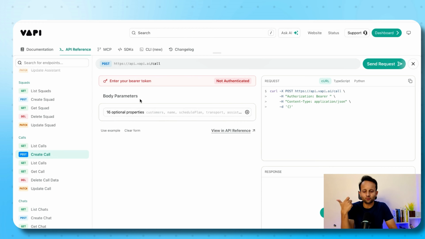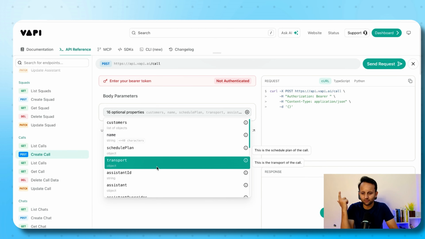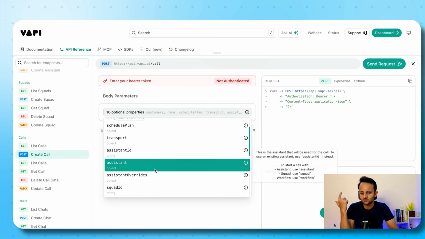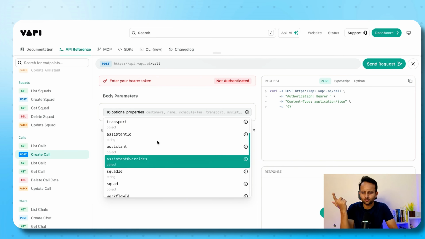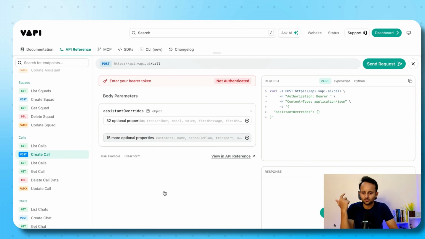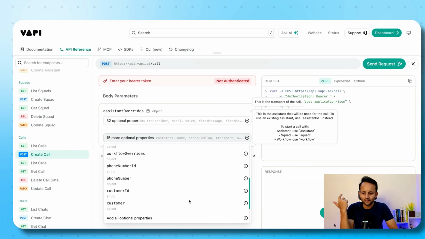We are using these body parameters to send the data from our Google Sheet to the voice agent. As you click this, you will be able to see different types of properties. Now you will see customer name, schedule plan. The most important one is the assistant ID. Which assistant are you going to use? Then assistant overrides. In assistant overrides, you will be able to pass on data like first name, company name, etc. You need to choose the assistant ID and the phone numbers that you are going to use, the customer phone numbers, and many others. Later on, as you select all these things, you need to copy that code.